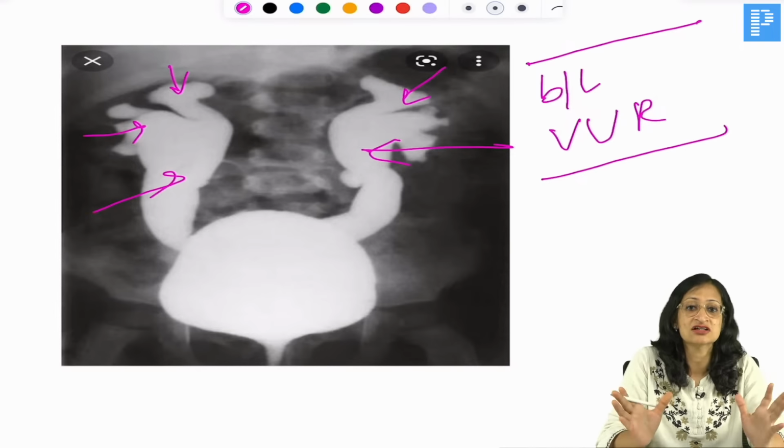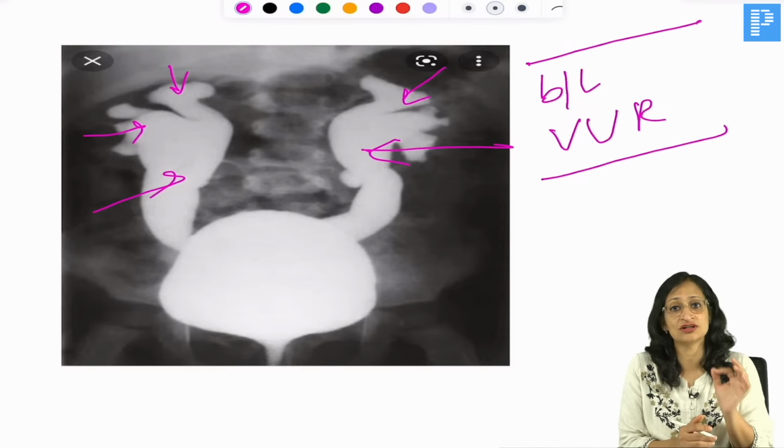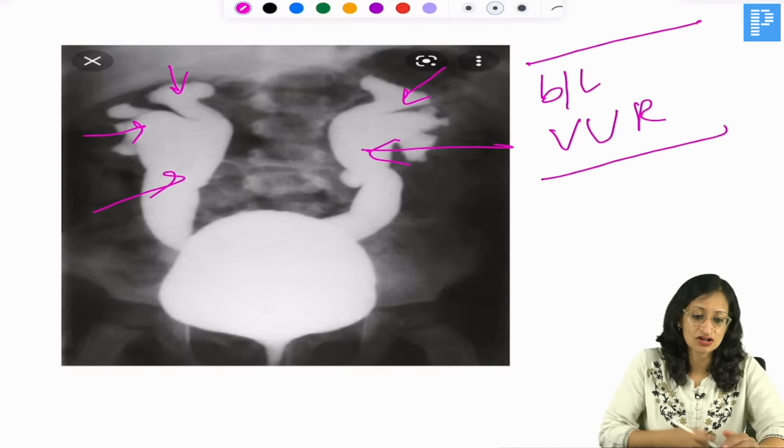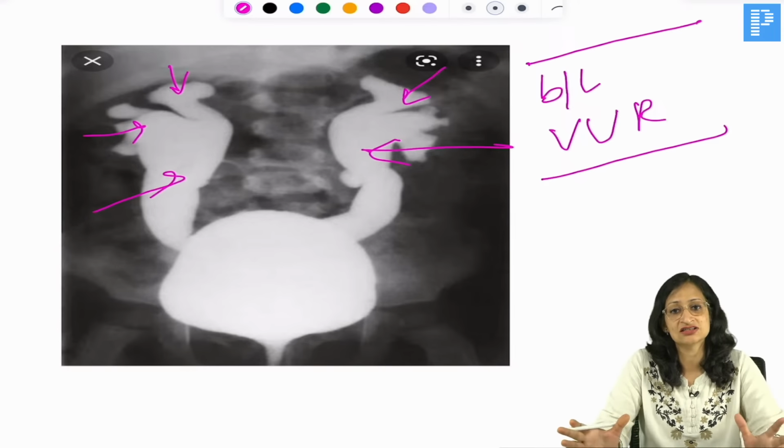So, there is reflux nephropathy, one of the very important structural causes of recurrent urinary tract infection in children. Okay. So, bilateral vesicoureteric reflux almost grade 4 to grade 5 is there, severe, and there is hydronephrosis also. The ureters are also dilated.